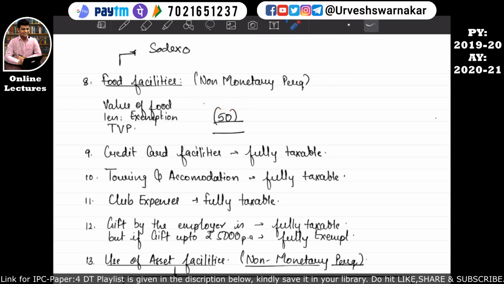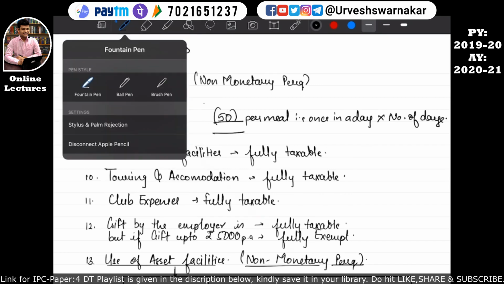The question will specify the value of such free lunch. We have to consider it over here, and we have to further reduce it with the exemption of rupees 50 per meal, that is once in a day, into number of days. I hope this is quite clear to you.